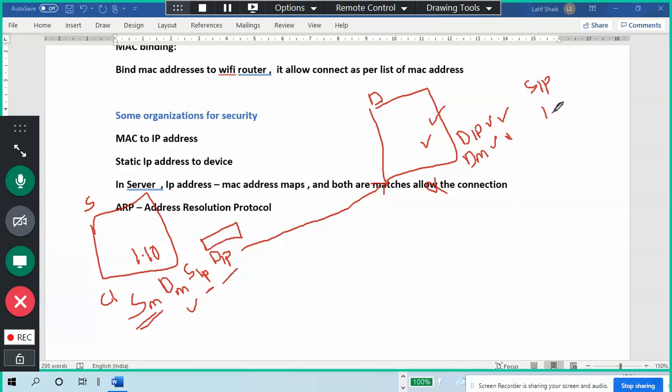So it is 1.10 and C1. Like this it will map. 1.10 is an IP address and C1 is a MAC address. It stores it in the destination. This is called ARP, address resolution protocol. Whenever the system receives a packet from any device, it checks the source IP and source MAC address. It maps them inside the system only. So that is called address resolution protocol.